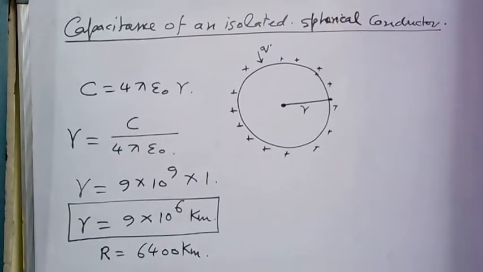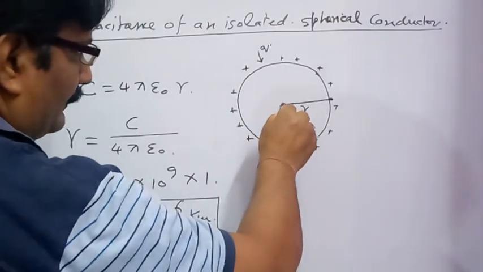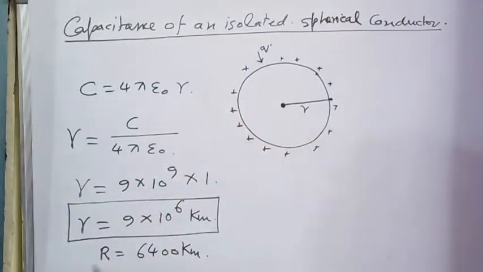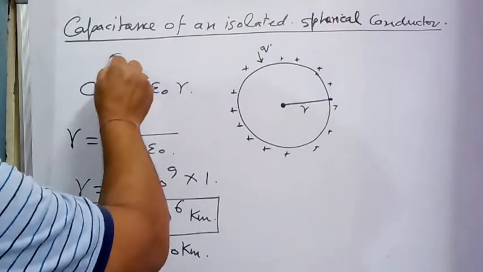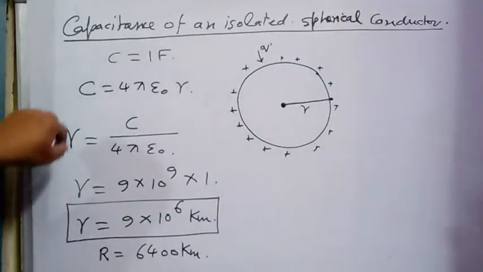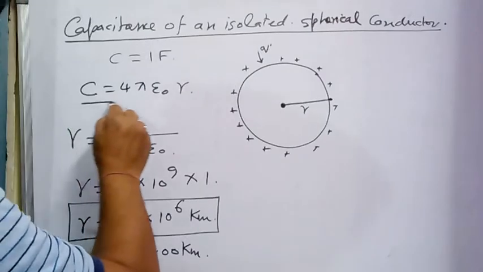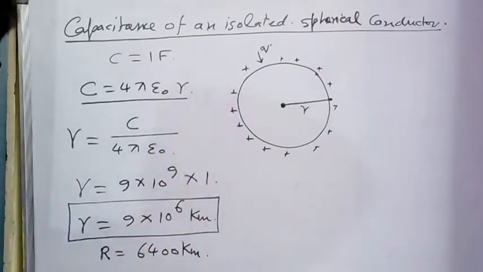Students, using the formula for the capacitance of a spherical conductor, we are going to calculate what can be the radius of a conductor whose capacitance is 1 farad. By the formula of capacitance, you know C is equal to 4 pi epsilon naught into the radius of the conductor.